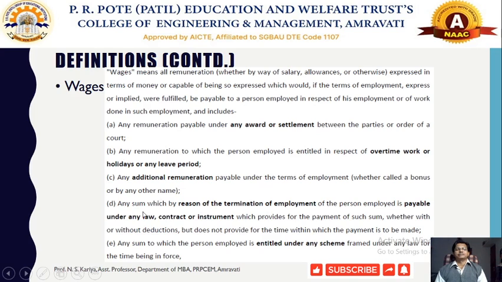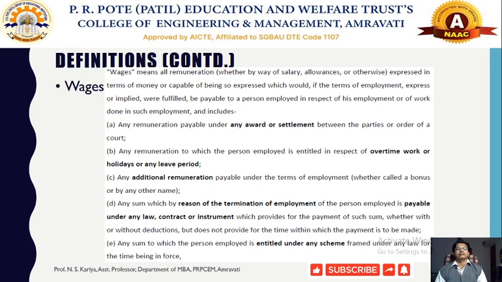Any sum which by reason of termination of employment of the person employed is payable under any law, contract or instrument. If the employer has terminated the employment or services of the employee, on account of termination the employer is liable to pay the total wages of that particular month.